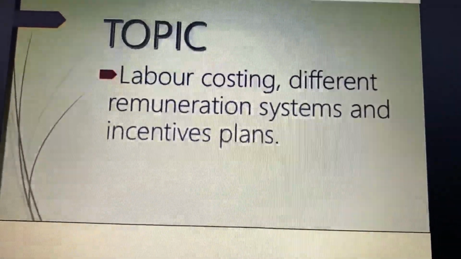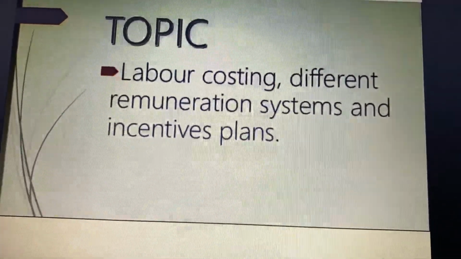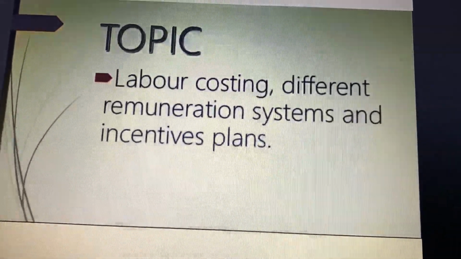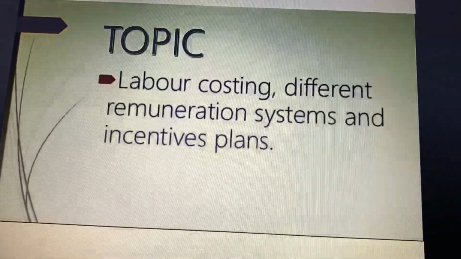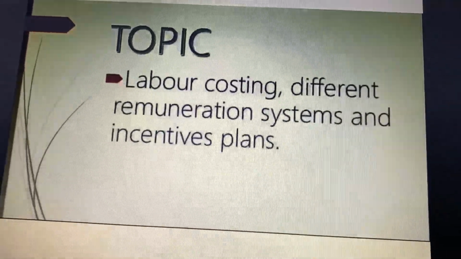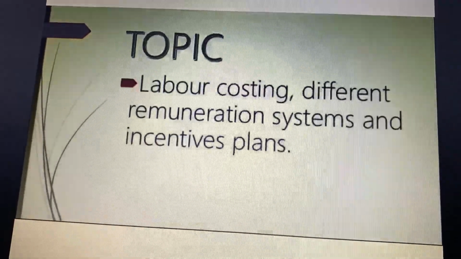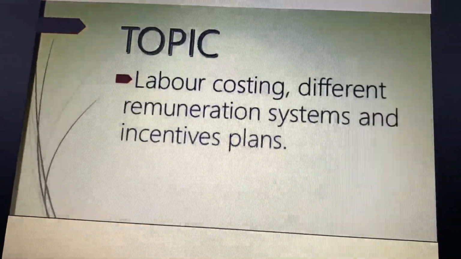Good morning, students. Today we will do the topic accounting for labor, that is your chapter number 2. First of all, labor cost. Labor cost is the second major element of the cost. Just like materials, labor is also of two types, direct labor and indirect labor.